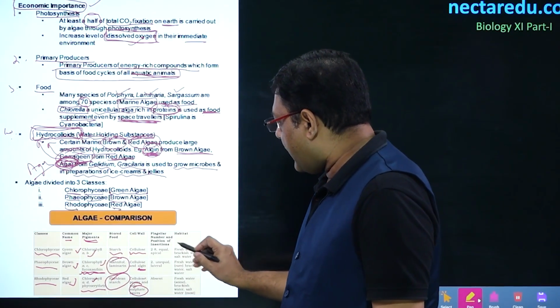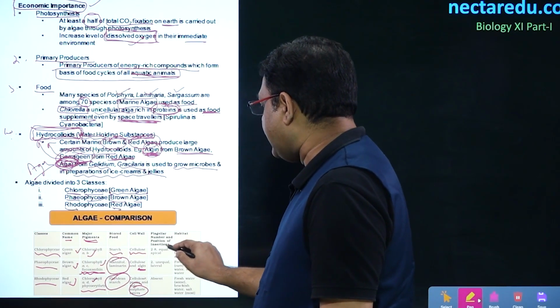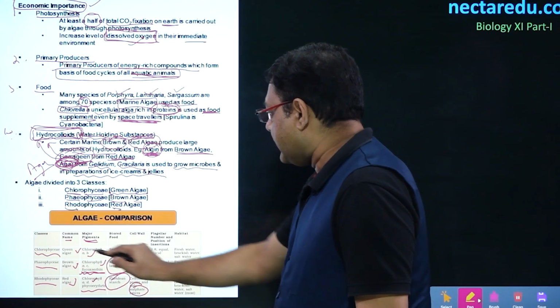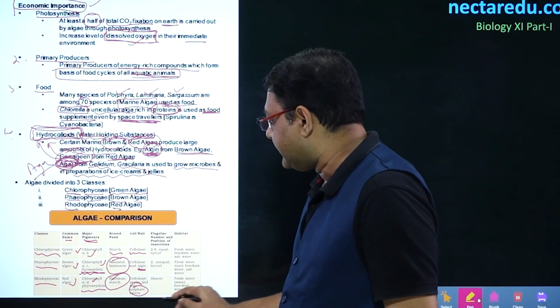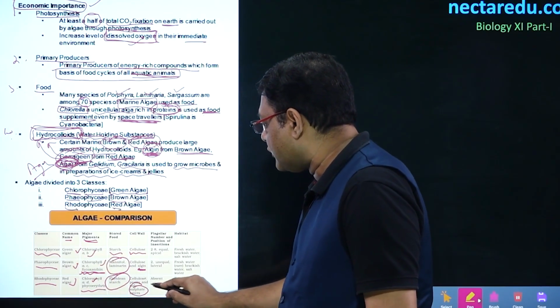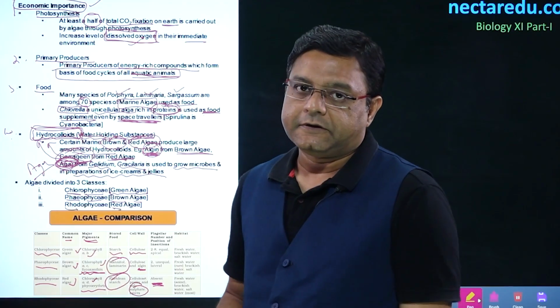After this, talking about the flagellar number and position of insertions. In the case of chlorophyceae, these will be 2 to 8. In phaeophyceae, it is 2. And in the case of rhodophyceae, these are absent.